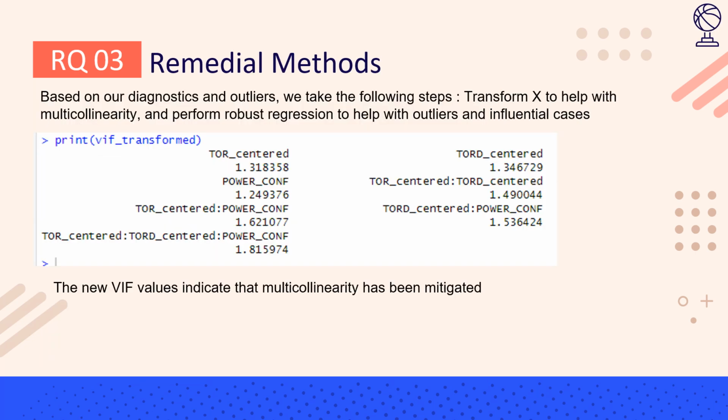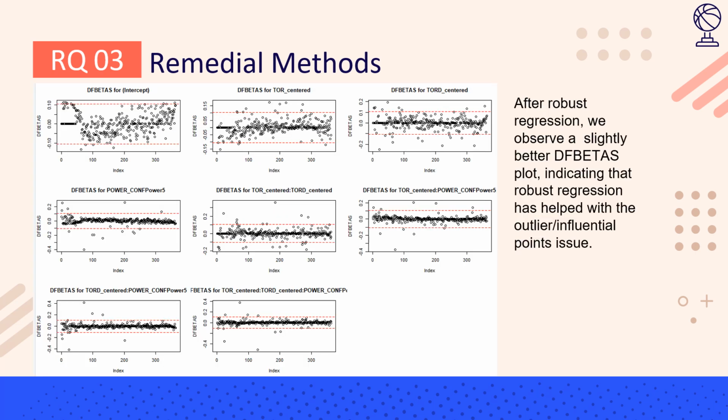To address the multicollinearity issue, we take the following steps. We first transform X and then perform robust regression to deal with the outliers and influential cases. Below is the table attached for the VIF values after transformation. We can see that all the values are less than 10, indicating that multicollinearity has been taken care of. After performing robust regression, we observe a slightly better DF betas plot, indicating that outliers and influential points have been taken care of, and therefore we can now proceed with this as our full model for our comparison.